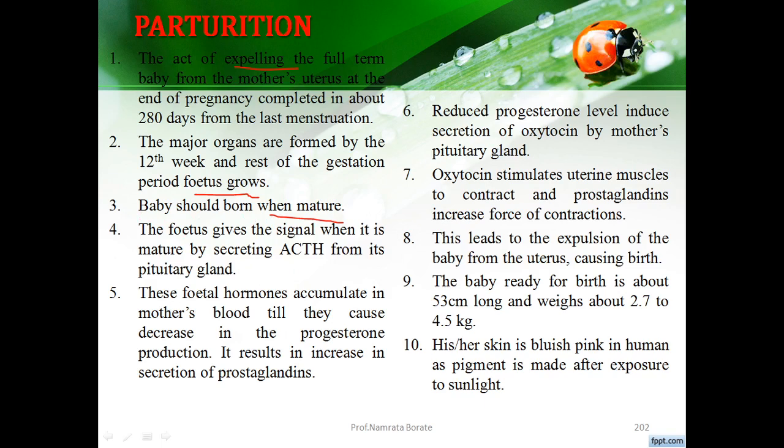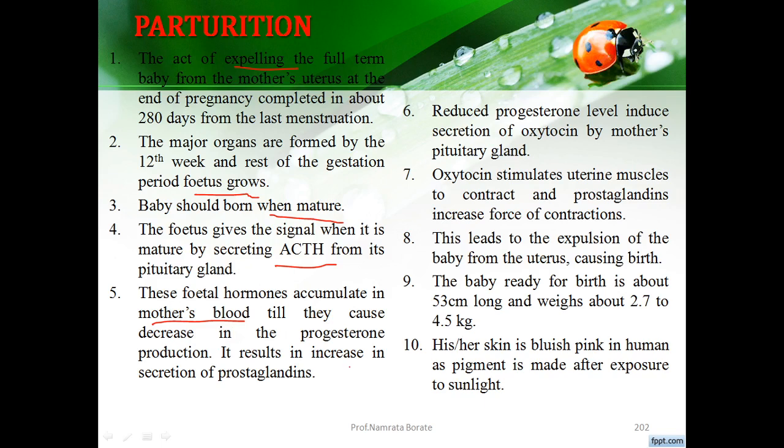The fetus gives the signal when it is mature by secreting the ACTH hormone, the adrenocorticotropic hormone, from the pituitary gland. This fetal hormone accumulates in the mother's blood until it decreases the progesterone production.